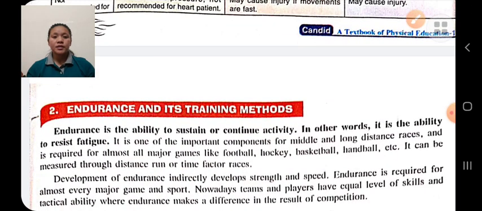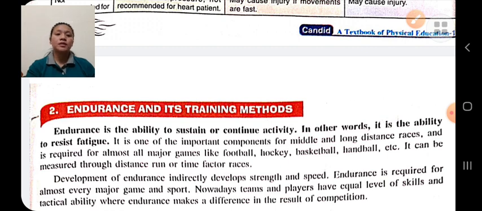Next is endurance and its training methods. Endurance is the ability to sustain a continued activity, that means the ability to resist fatigue. Endurance means the ability of a person to continue an activity for a long period of time under the condition of fatigue.